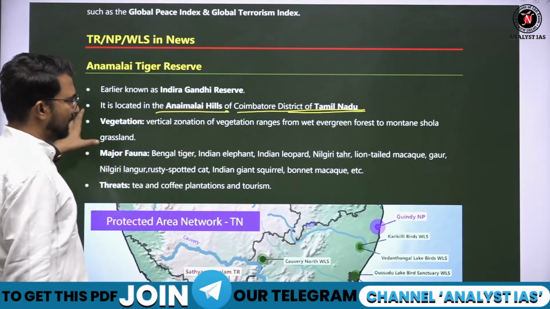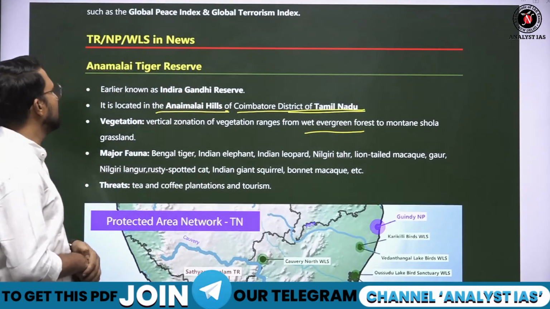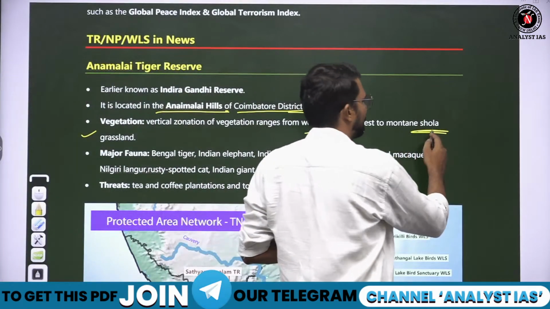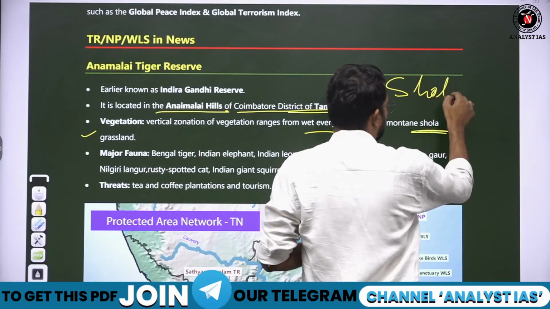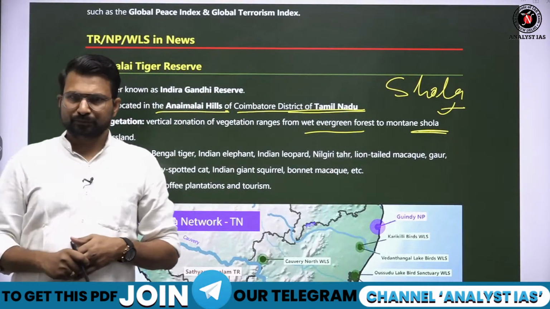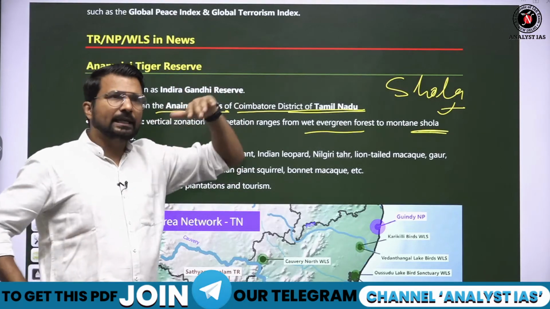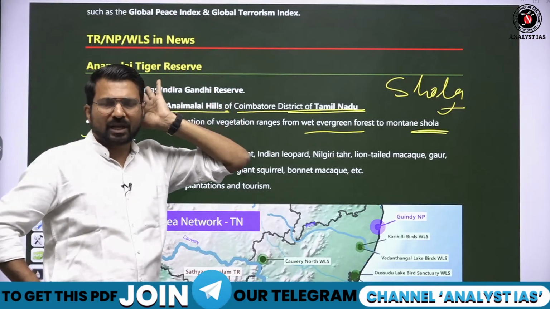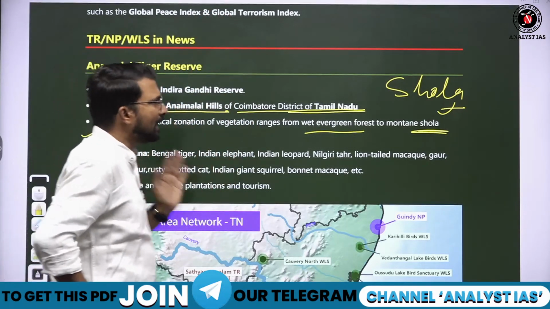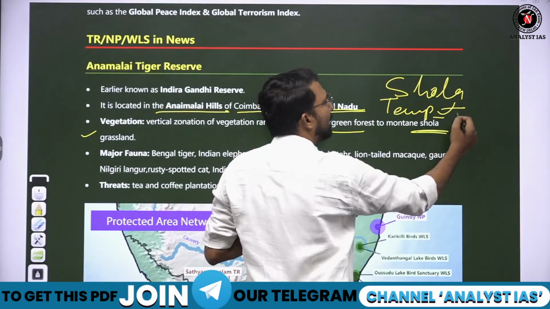Vegetation की हम बात करें तो here wet evergreen forest. Now what is the issue why it is in news? Here basically shola forest are found. Remember this? Shola forest. Shola forest are basically the grasslands which are found in southern side at the high altitude. Like Nilgiri hill पर पाए जाएंगे, अन्नामलाई, कार्डमम, they are found over the hill region. तो यहां पर टेम्परेचर कम होगा, हाइट पर होंगे, so temperature कम and heavy rainfall.